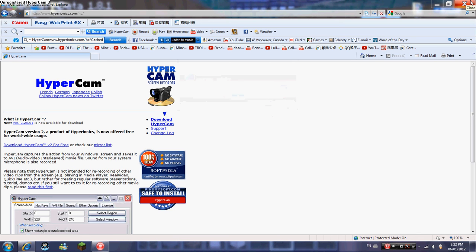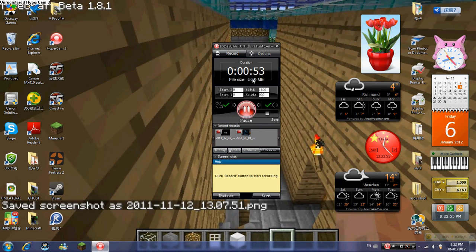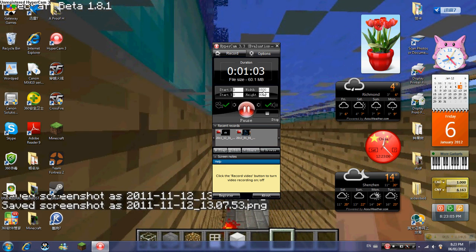After you download, you can play with it and make your own YouTube videos. Like me, right here. See, you can choose what parts of the screen you want to record and everything. I made 2 videos already, but yeah.